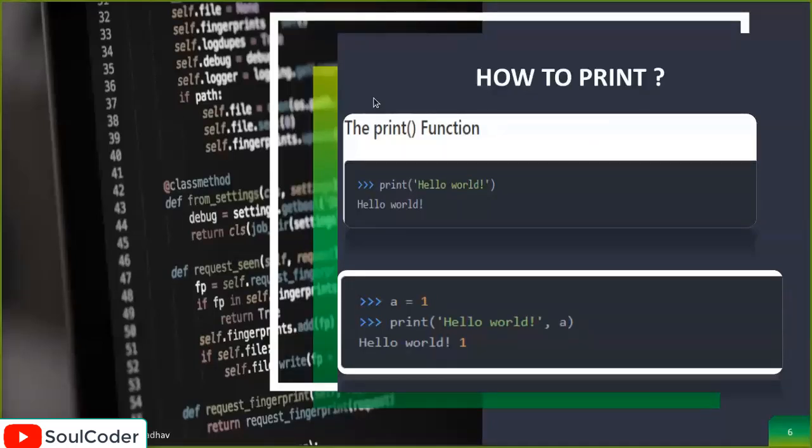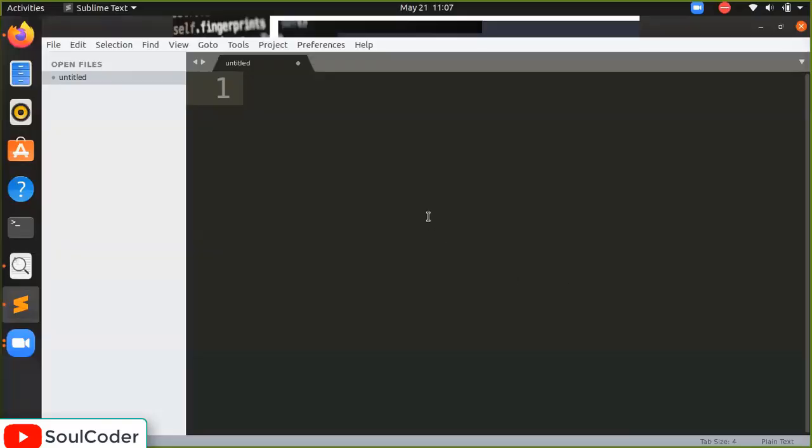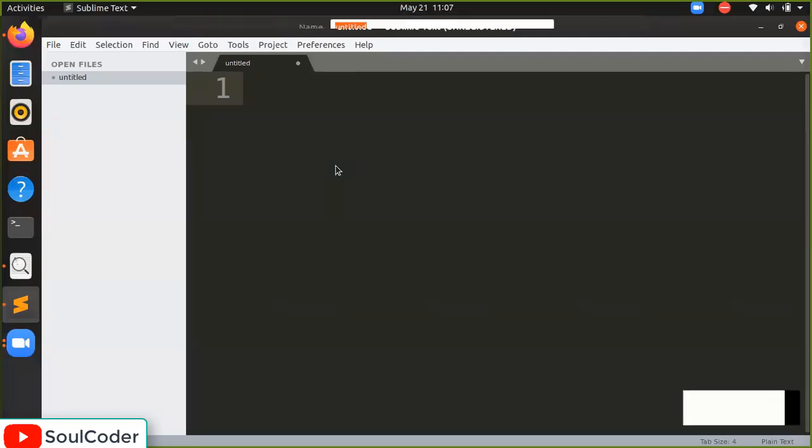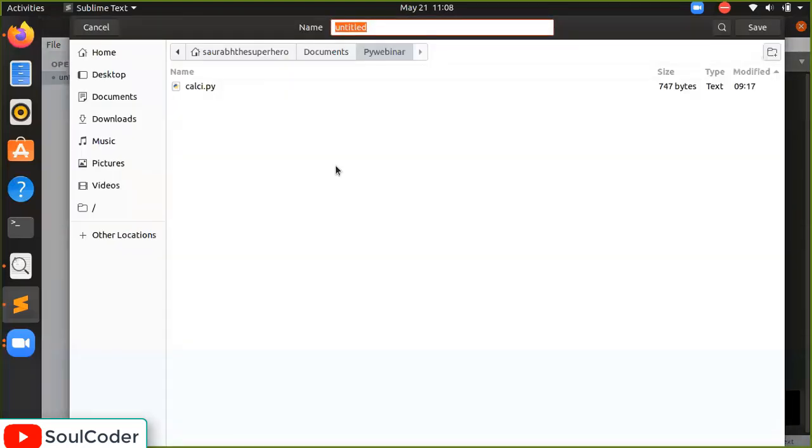So what is the print function? Let's do it. Grab it. The first thing first, you have to create a file. And what is the file actually? Where are we going to save it? So I'm saving in the PyWeb webinar folder. What I'm saving here, I will forward all the files to you. Okay, so it is our first program.